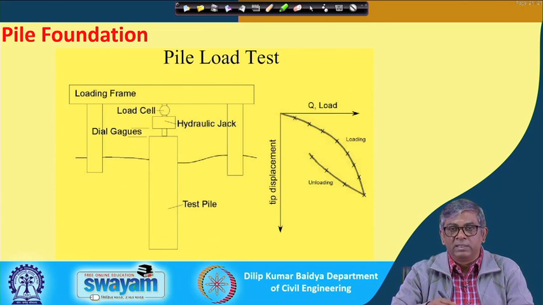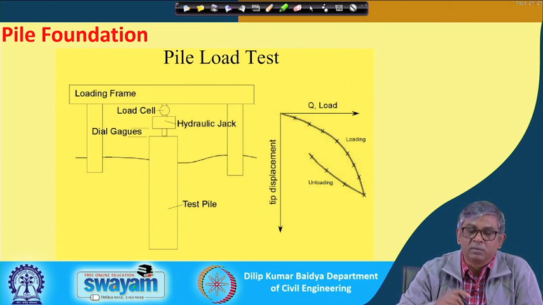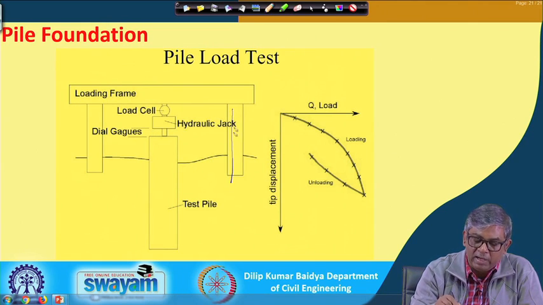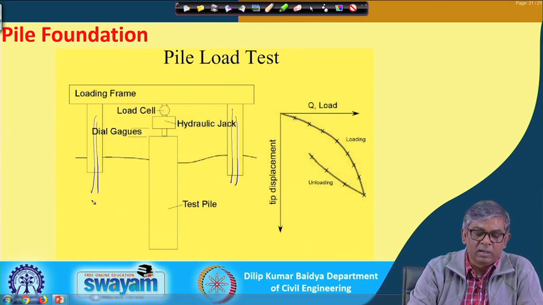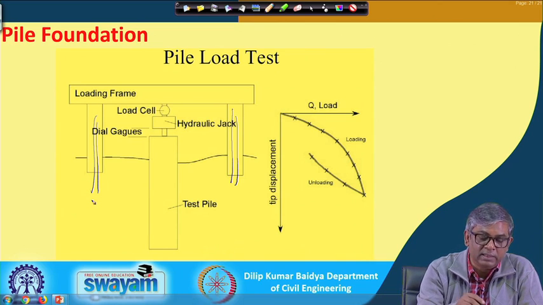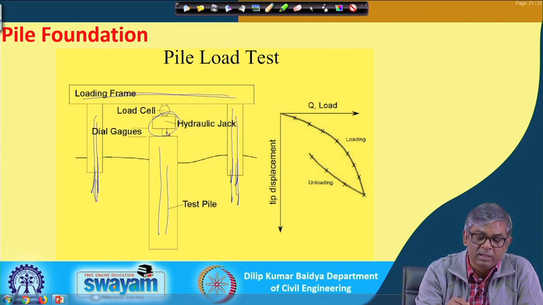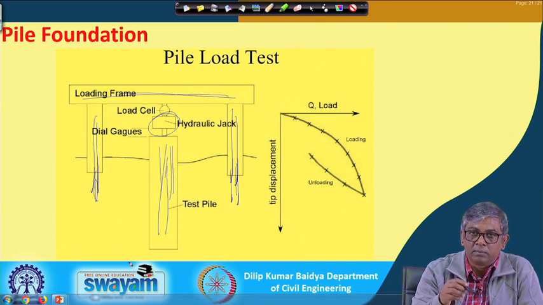How to do the pile load test? There are two different ways a pile load test can be done. You can see here, initially two anchors will be made in the ground, and then there will be a loading frame, and the pile will be here, and from here a hydraulic jack, anchored inside the ground, through the hydraulic jack and this rigid loading frame, load will be applied, and because of this loading, the pile will settle, and then we get the load settlement.